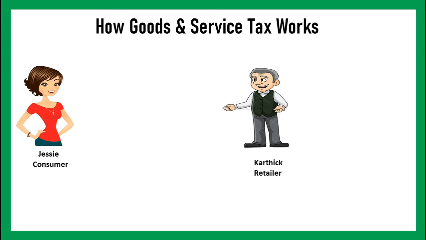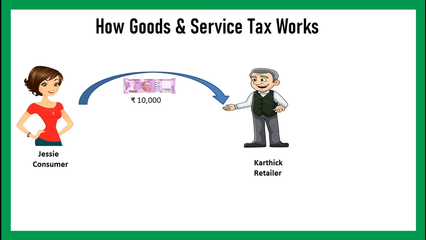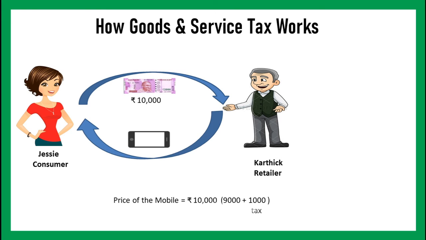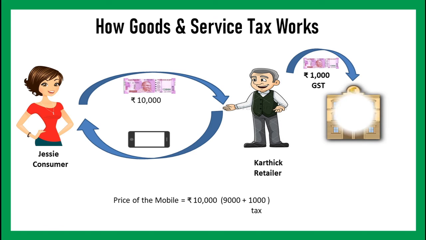Jesse goes to buy a new mobile from Karthik, who is a mobile retailer. He says the price of the mobile is 10,000. Jesse pays 10,000 to Karthik and buys the mobile. The price of the mobile is 10,000, which includes 1,000 rupees tax, GST. Karthik received 10,000, but he is not the owner of the full 10,000. He owns only 9,000. The balance 1,000 rupees GST he should pay to the government.